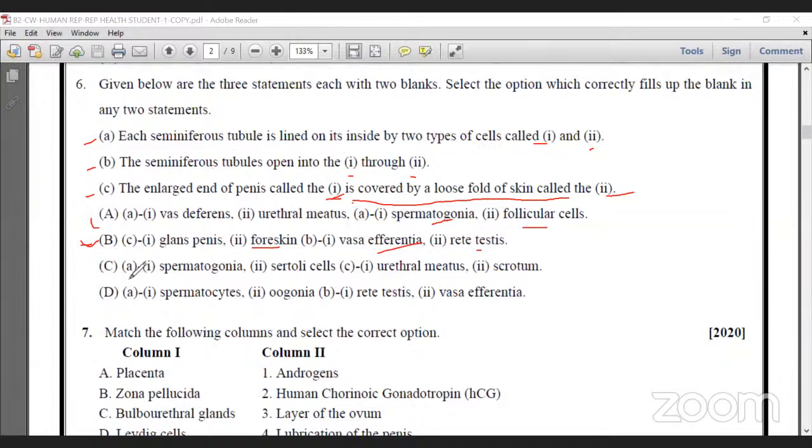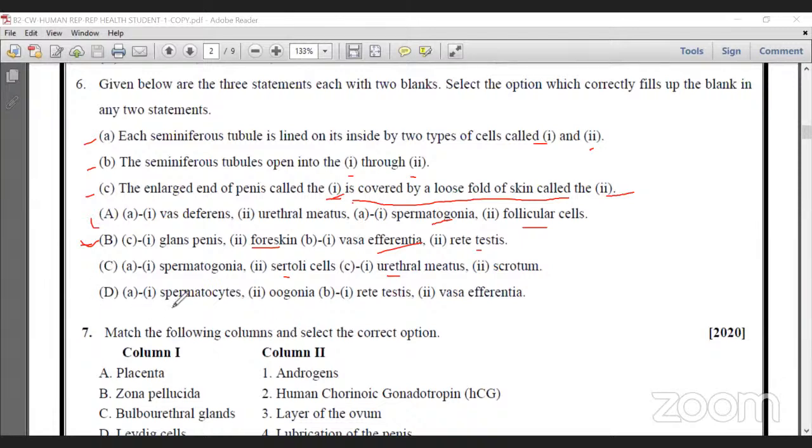In C, what happens? See, in A, 1 is spermatogonia, which is wrong. Sertoli cell is okay, but for the seminiferous tubules, urethral meatus and scrotum are wrong. It is not a tube. So option C is wrong.